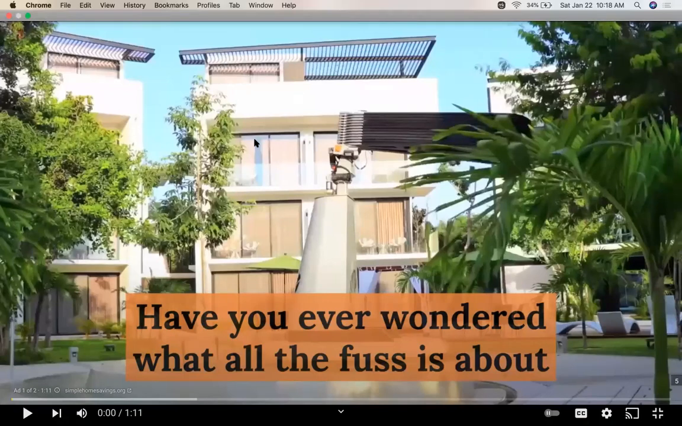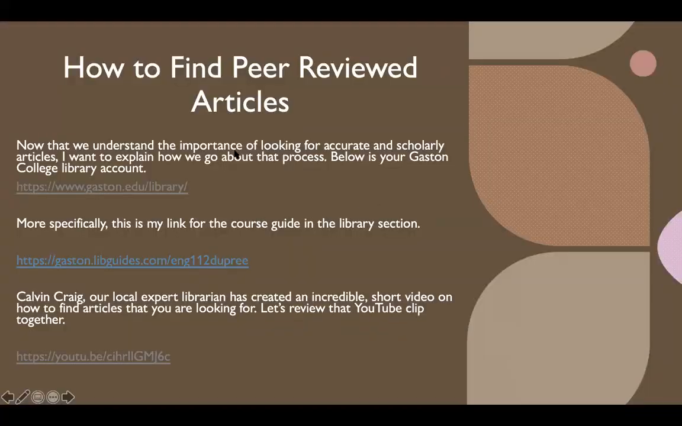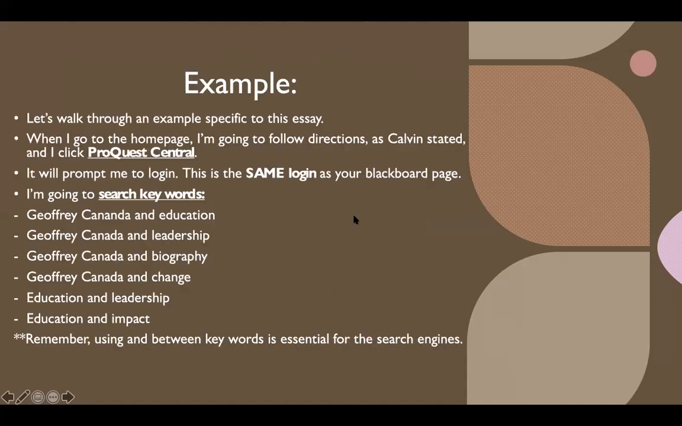So we are going to get back to our lesson. Calvin Craig really goes through and shows you great examples of how to find those articles. And again, you're going to find that homepage at www.gaston.edu/library.